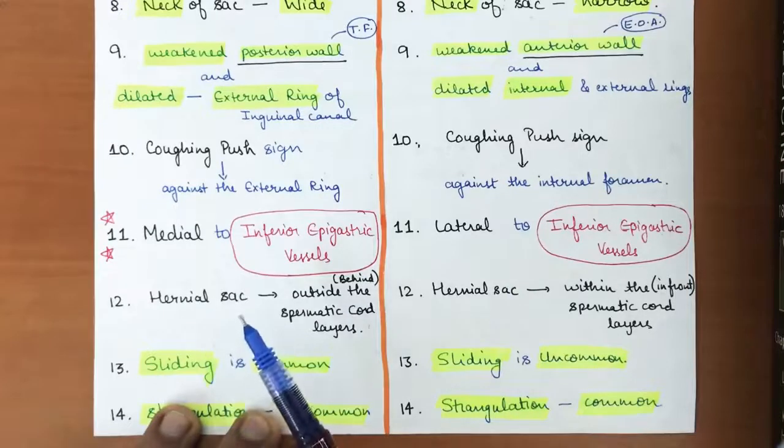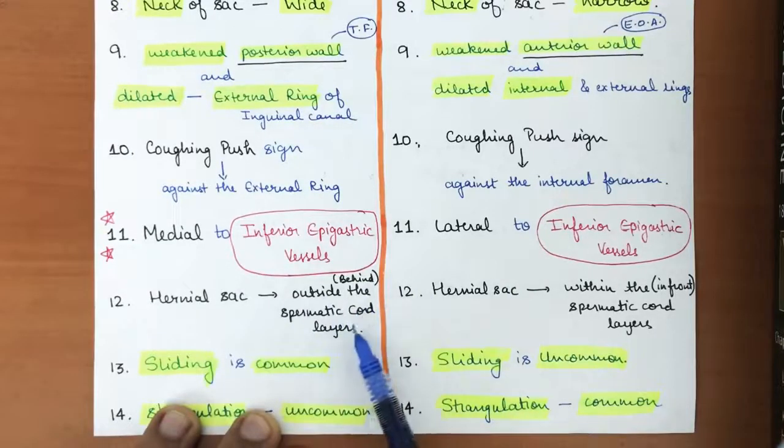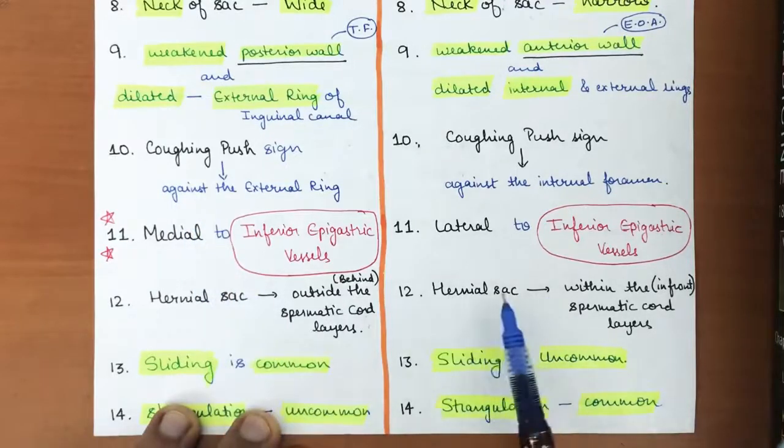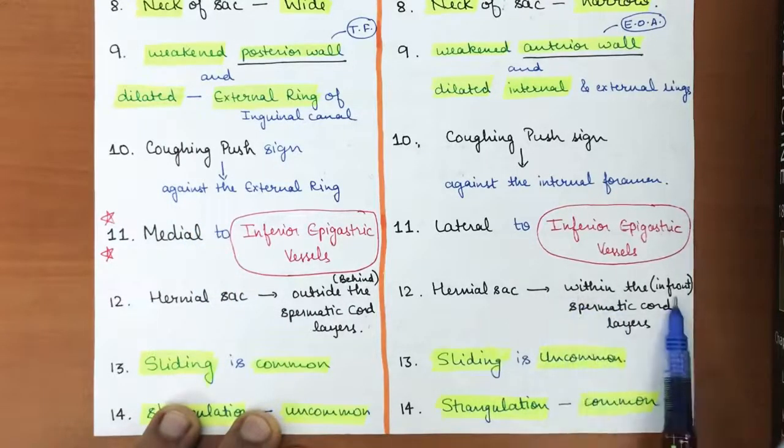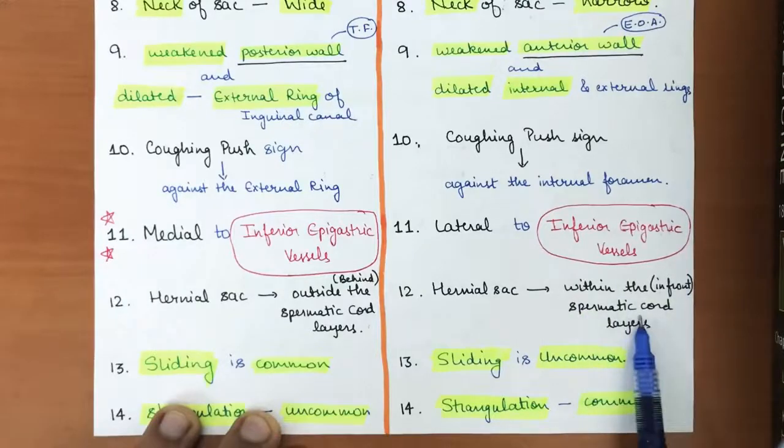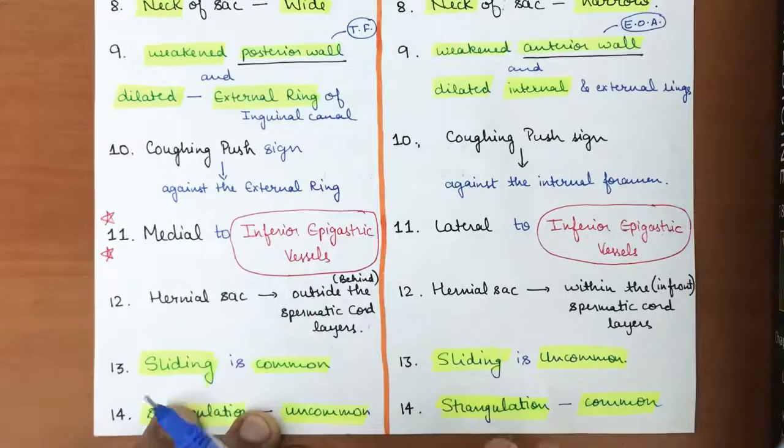Also in direct hernia, the hernial sac is outside the spermatic cord layers, or you can say it is behind the spermatic cord layers. So spermatic cord layers will be present in front of this hernial sac, while in case of indirect hernias the sac is in front of the spermatic cord layers, that means the spermatic cord layer is behind the hernial sac.